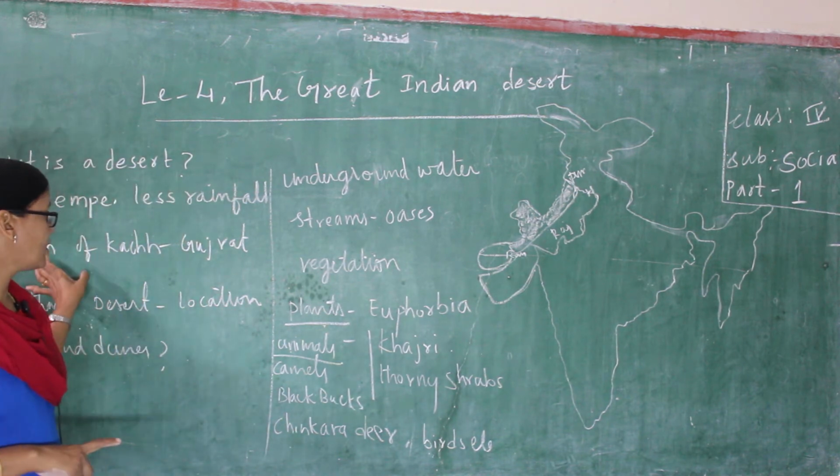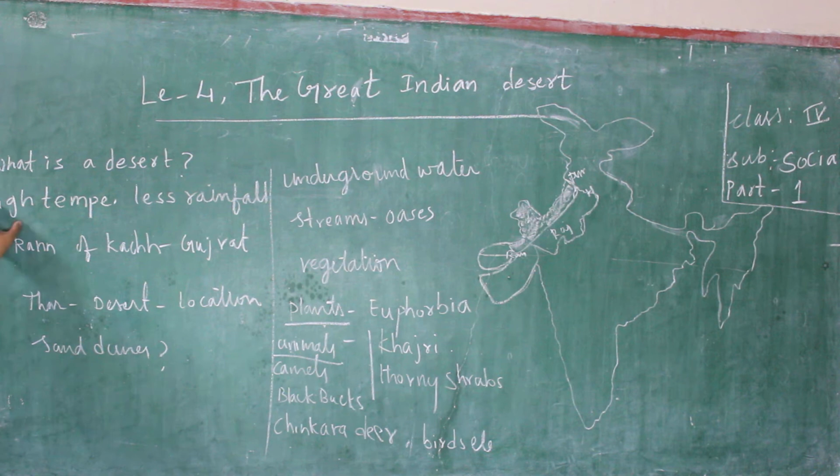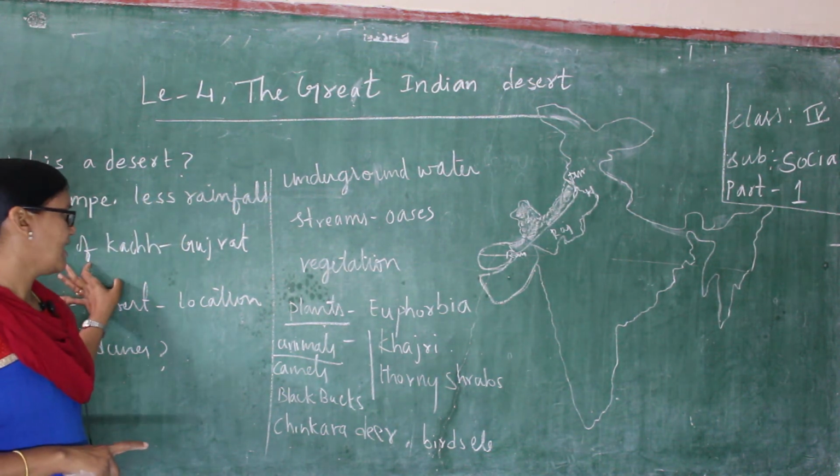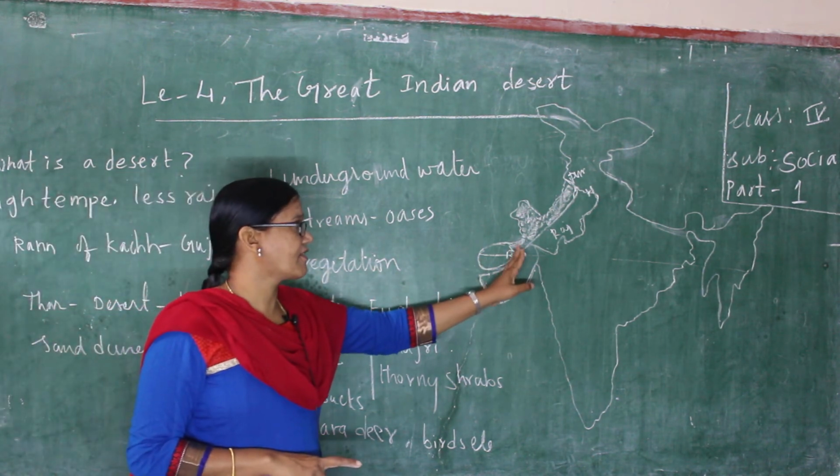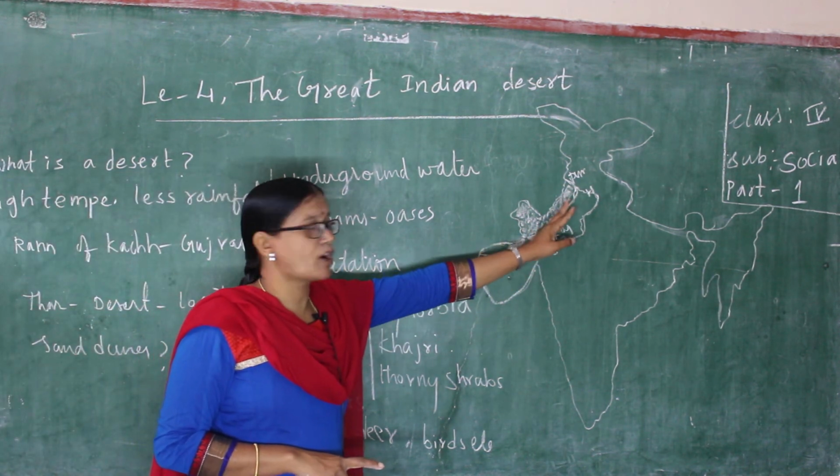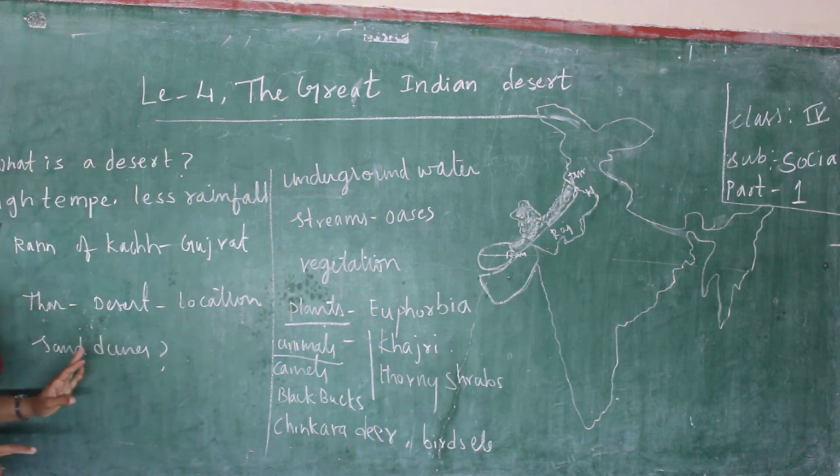And here, what kind of qualities? High temperature, less rainfall. The location is from the Rann of Kutch, the western part of Rajasthan, the border of Haryana. And that is the name Thar Desert. You all followed the location of the Thar Desert, I think.